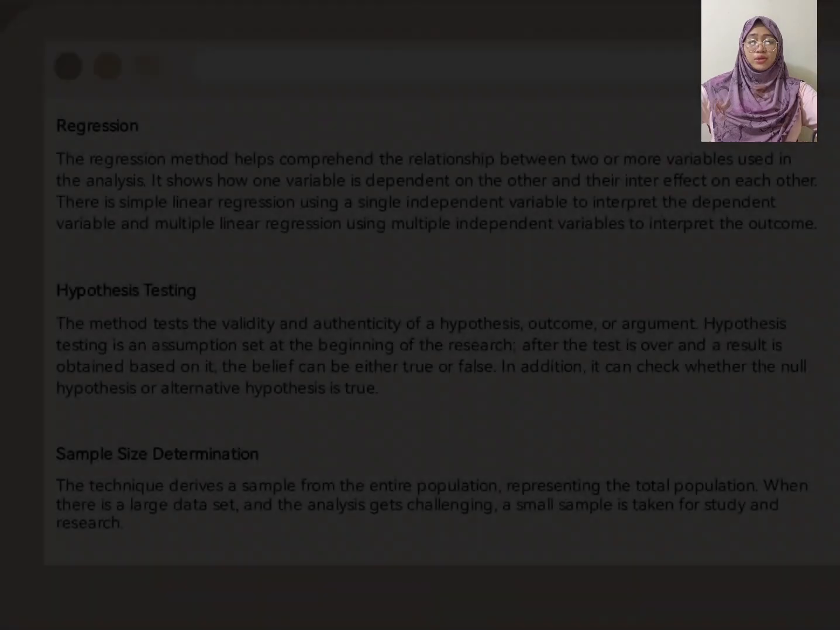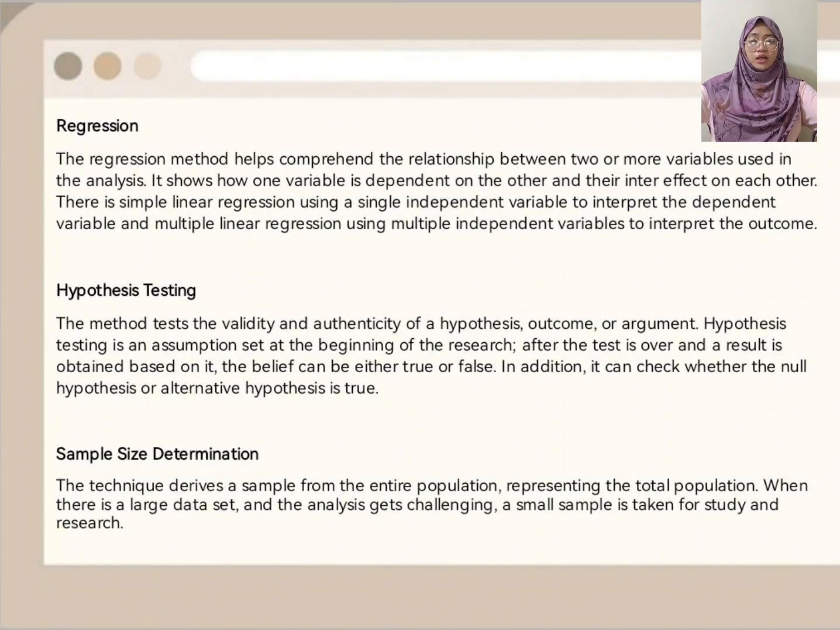Then the next one is the regression. The regression method helps comprehend the relationship between two or more variables used in the analysis. It shows how one variable is dependent on the other and their inter-effect on each other. There is simple linear regression, using a single independent variable to interpret the dependent variable, and multiple linear regression, using multiple independent variables to interpret the outcome. So, the further explanation here will be given by Mr. Callum, if I'm not mistaken.